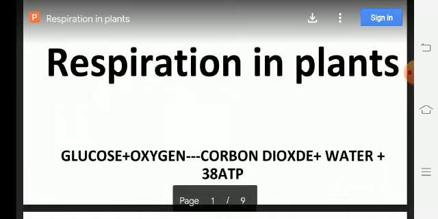Here one equation is there. Just observe this equation. Glucose plus oxygen gives rise to carbon dioxide and water and ATP. ATP is nothing but energy. Here the glucose is broken down into simpler substances like carbon dioxide and water with the help of oxygen, and the release of energy will be seen. This is the definition of respiration.